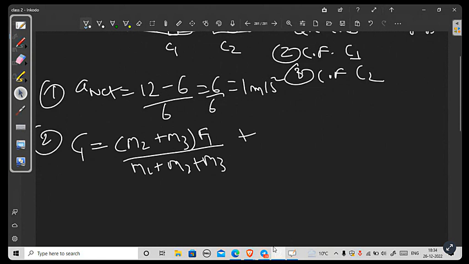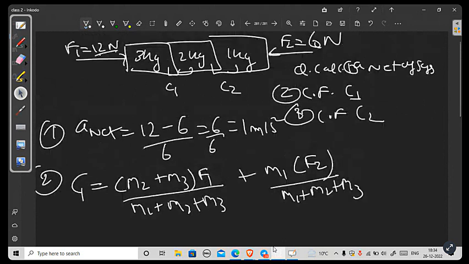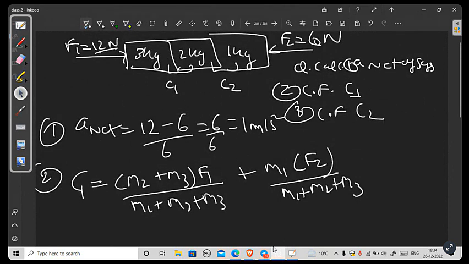Secondly, you will add M1 multiplied with F2 upon M1 plus M2 plus M3. I want to calculate the contact force between M1 and M2, by the way. This is your M1, M2, M3. Got it?